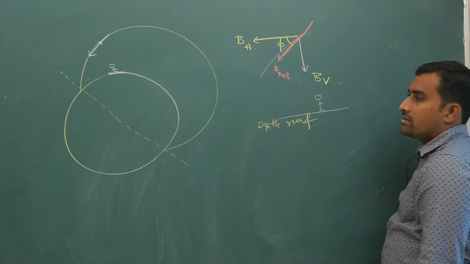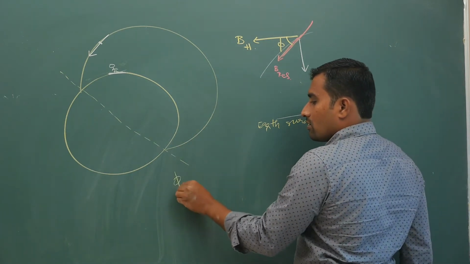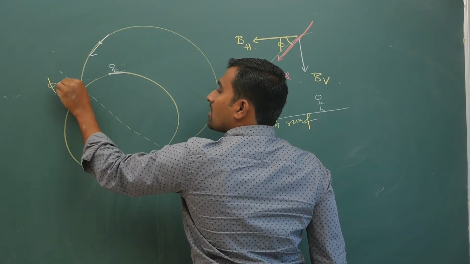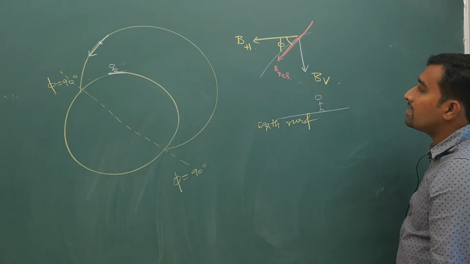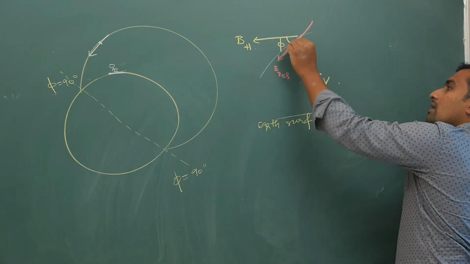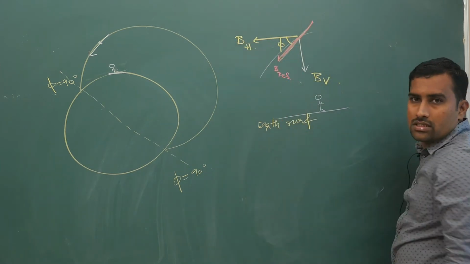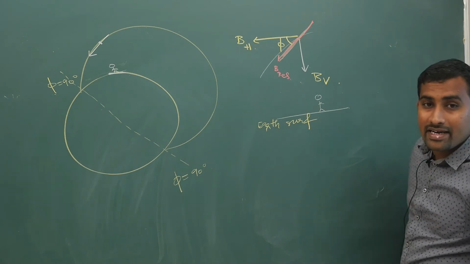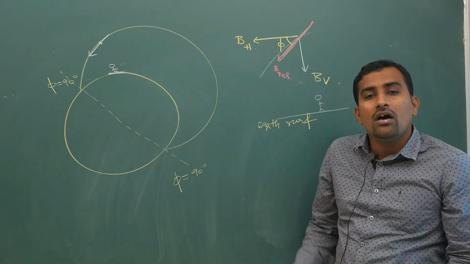At some general point. Just now we have seen at the poles phi is 90. Here also phi is 90. At the equator, the angle of inclination is 0. Okay, getting my point? So your dip circle, your dip needle will orient like this. The magnetic needle indirectly shows BH only, in the horizontal plane.